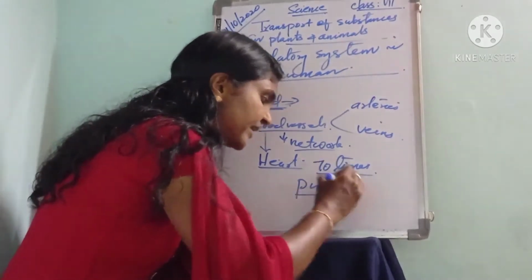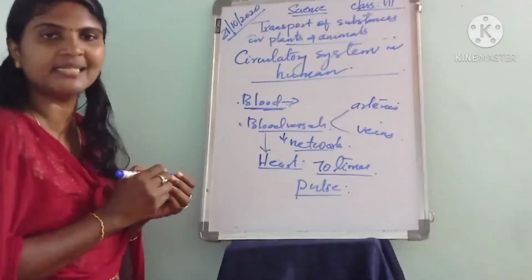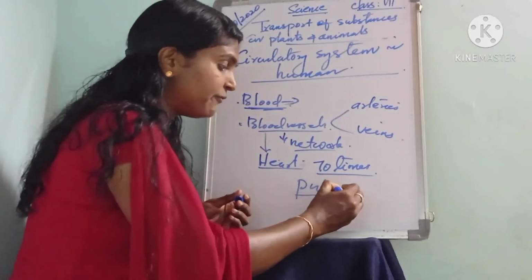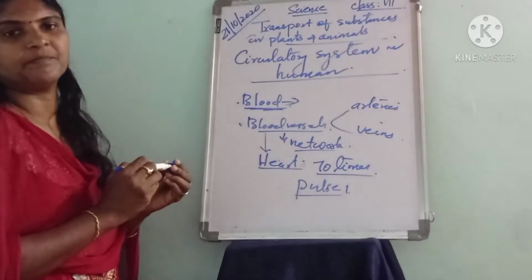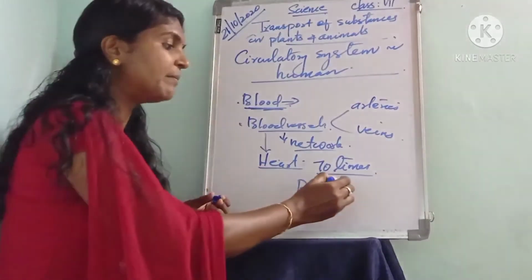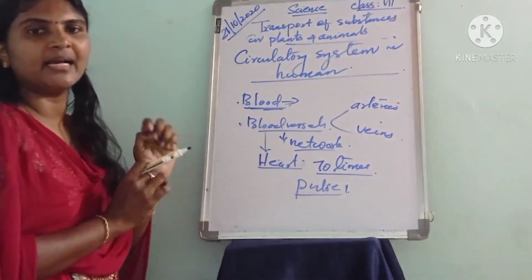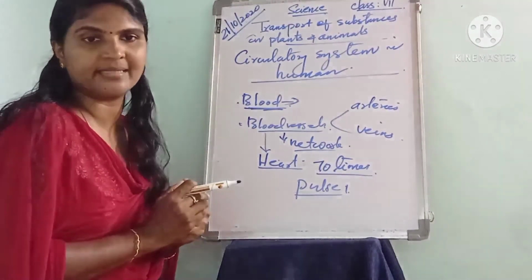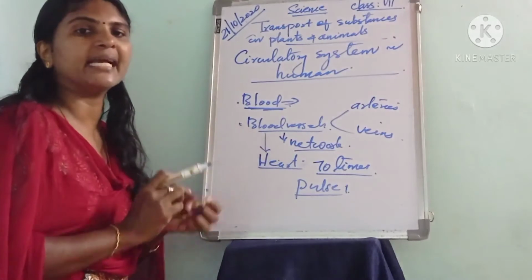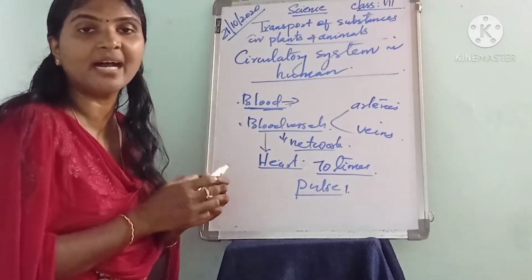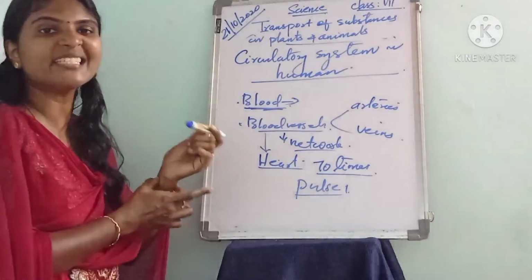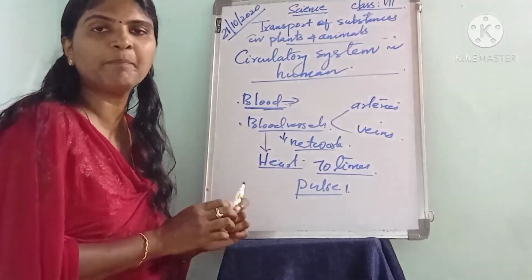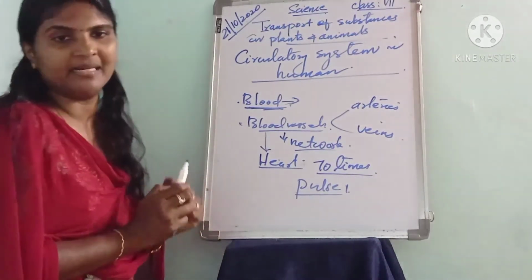Actually this can be felt at the wrist, the neck and the ankle, etc. The wrist is the convenient place to check the pulse.